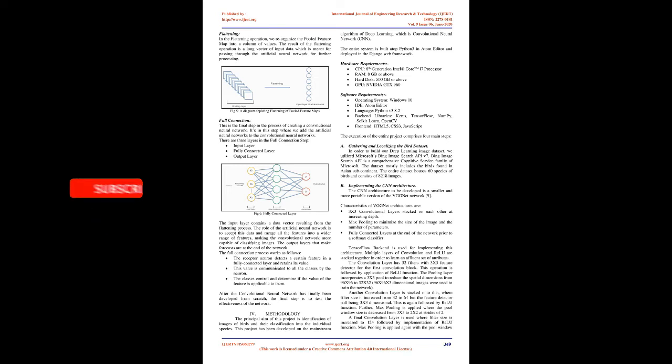The full connection process works as follows. The receptor neuron detects a certain feature in a fully connected layer and retains its value. This value is communicated to all the classes by the neuron. The classes control and determine if the value of the feature is applicable to them. After the convolutional neural network has finally been developed from scratch, the final step is to test the effectiveness of the network.